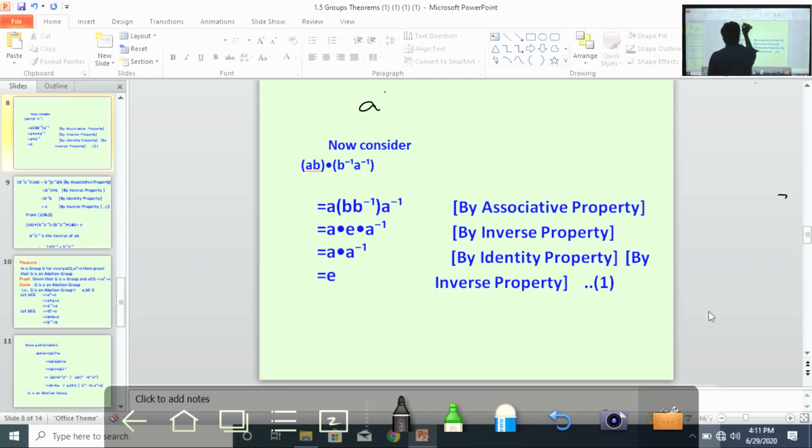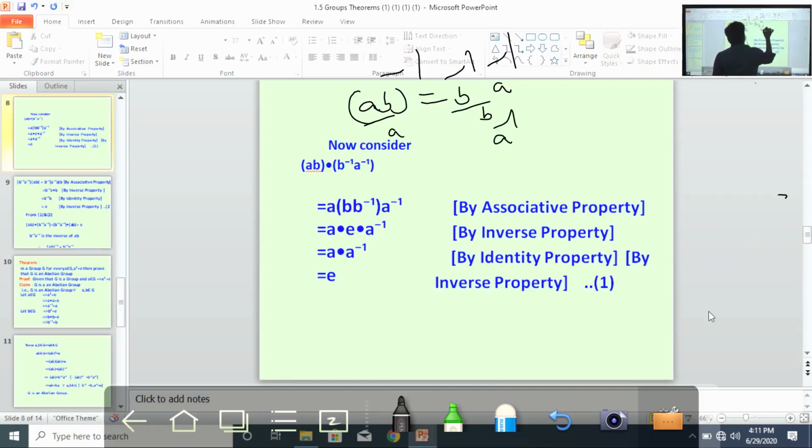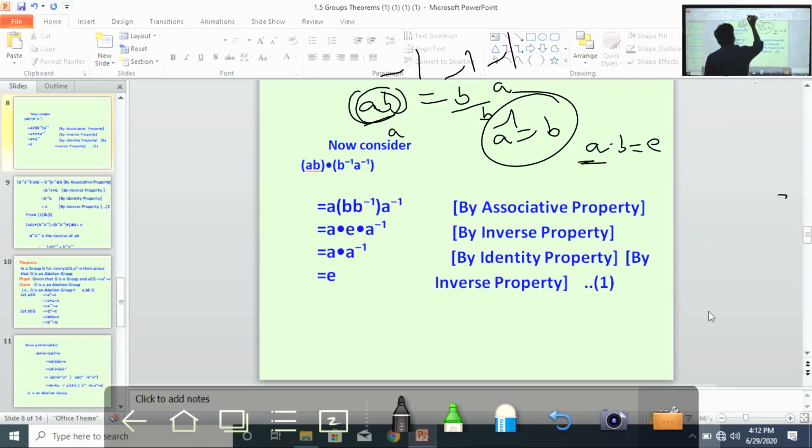Therefore (AB) whole inverse equal to B inverse A inverse. This is A, this is B. So A inverse equal to B, that is our concept: B is the inverse of A. Now take the product, A into B equal to E. What is A? AB. This is only AB, not inverse. What is B? B inverse A inverse. Now consider these two.